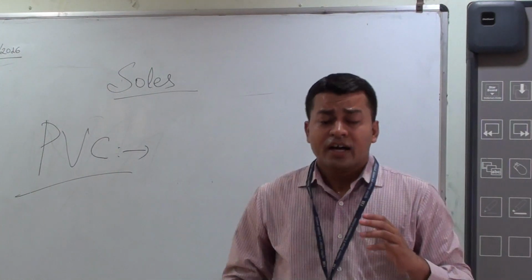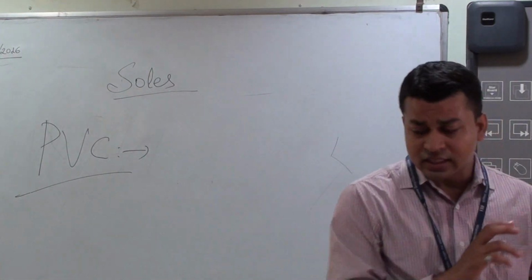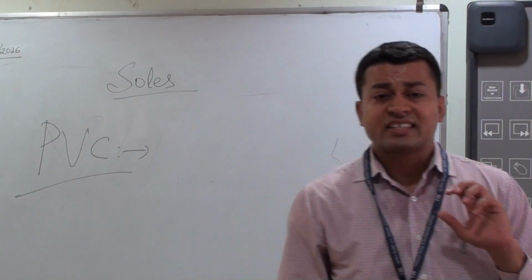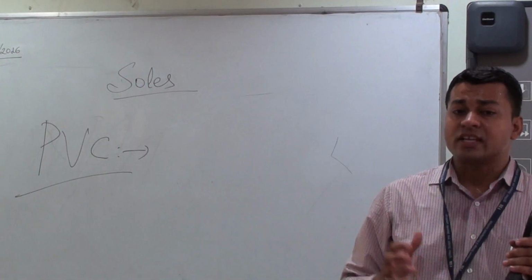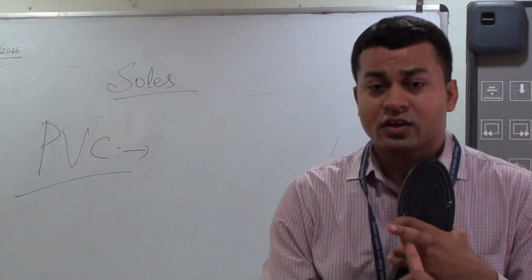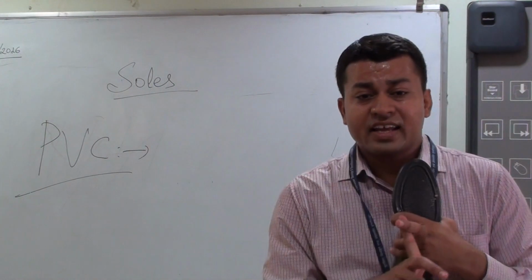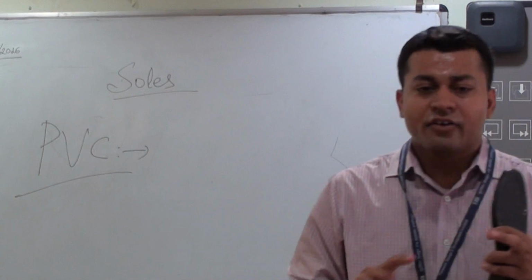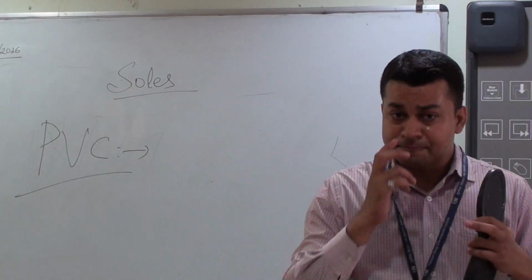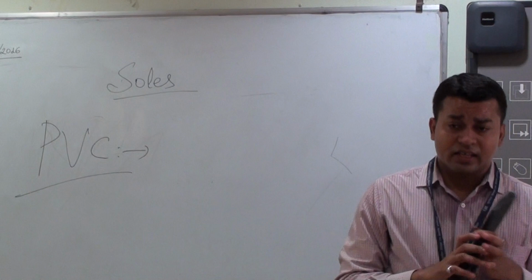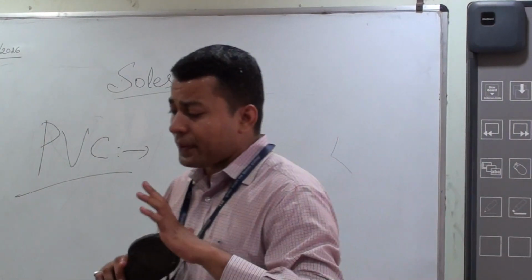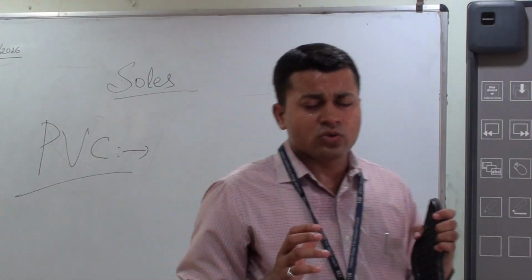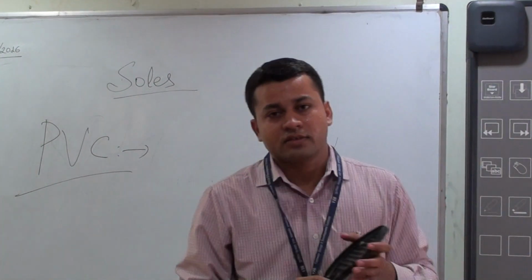What are the identification features of EVA soles? It is very lightweight. It is basically used in midsoles, chappals, and women's shoes also. Very fine cells are there, so that they cannot be visible with our naked eyes, and it has the property of absorbing shocks, so that it can be used in midsole materials. Thank you.